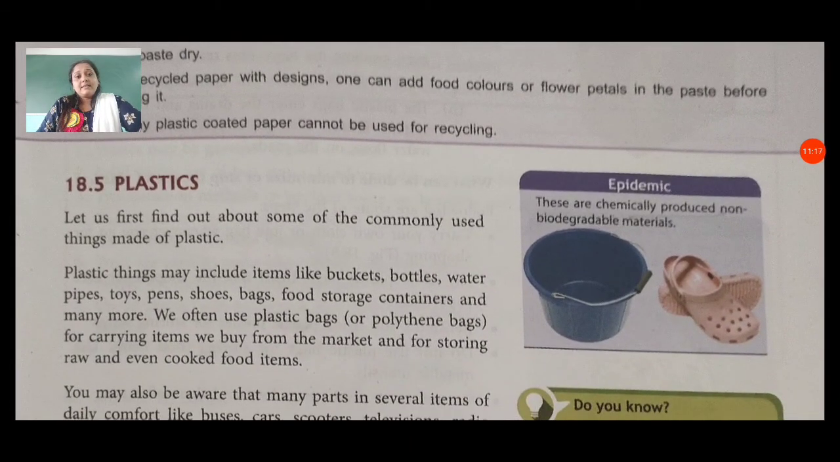Now about plastics. Let us first find out about some of the commonly used things made of plastic. In our present life, most of the things we use are made from plastics. So let's first make a list of commonly used things made of plastics. Plastic things may include items like buckets, bottles, water pipes, toys, pants, shoes, bags, food storage containers, and many more. We have many examples which are made from plastic.